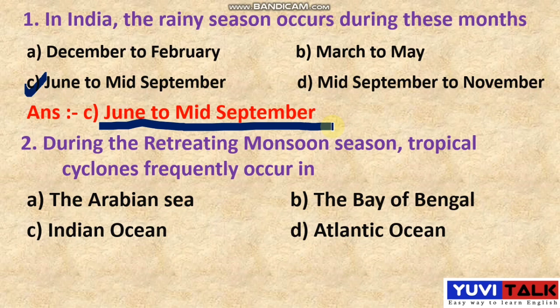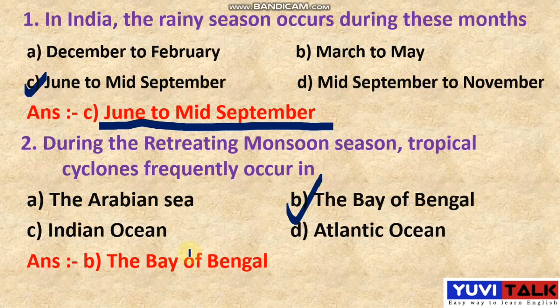the Arabian Sea, the Bay of Bengal, Indian Ocean, or Atlantic Ocean. Have you any guess? See the right answer. The right answer is like this. Option B, the Bay of Bengal is the right answer, students. I hope you understood these 2 questions. Now let's move on to the next question.